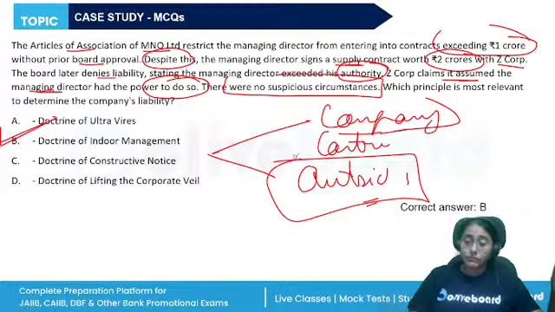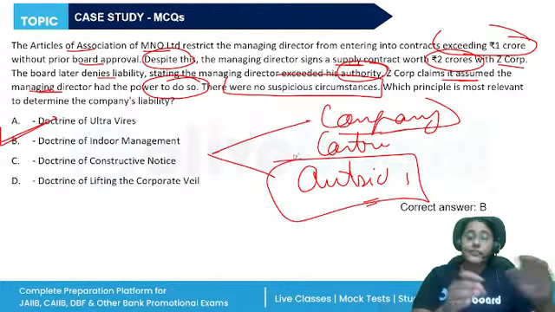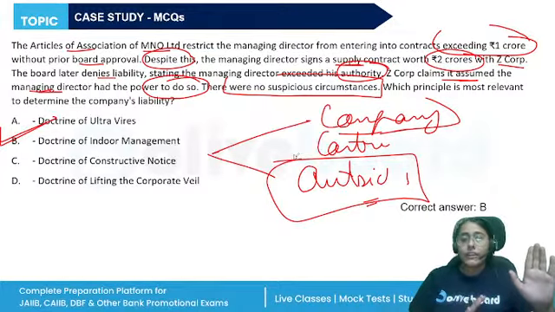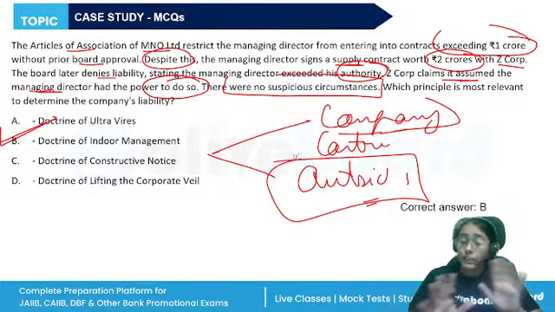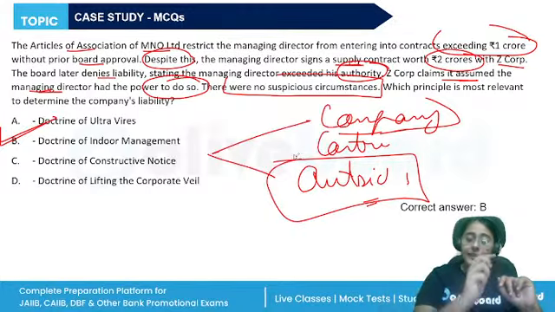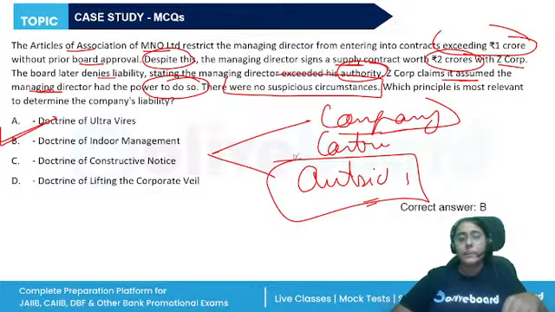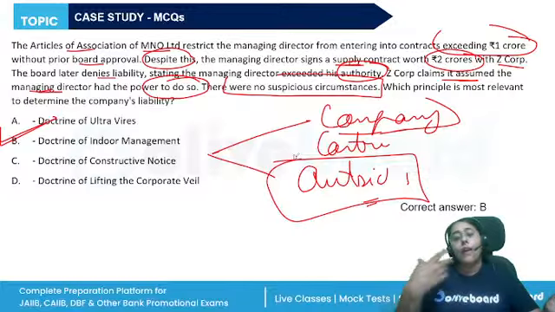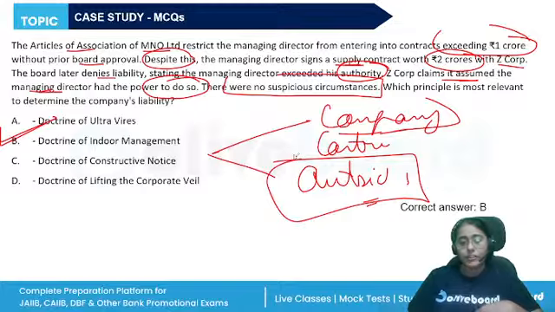But if the AOA or the MOA says that the managing director is not allowed to enter into a contract exceeding 1 crore rupees, not allowed, and still the third party comes and gets a contract signed, now the third party will be responsible. This is the doctrine of constructive notice, which protects the insiders. They can claim that very clearly it is mentioned in the MOA and AOA that the managing directors are not allowed to enter into such a contract. So why did the third party in the first place agree to be a party of the contract?